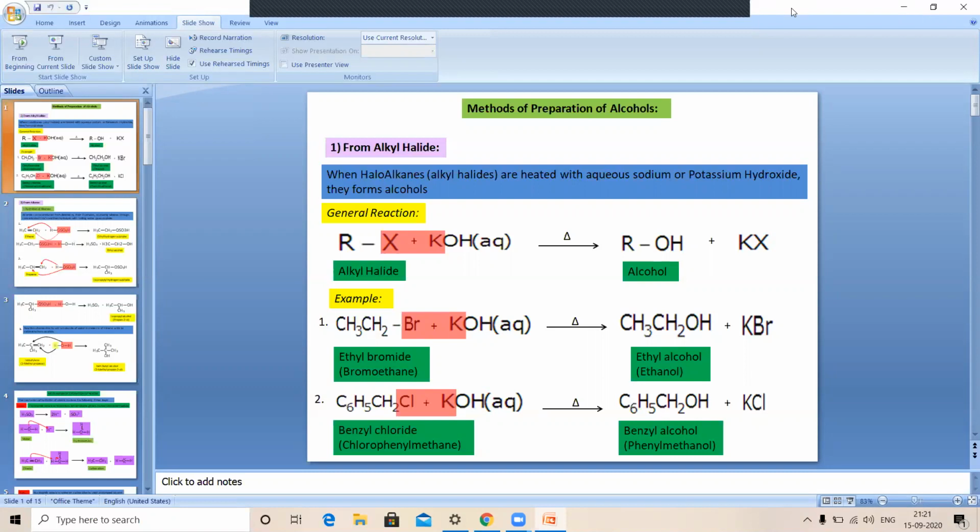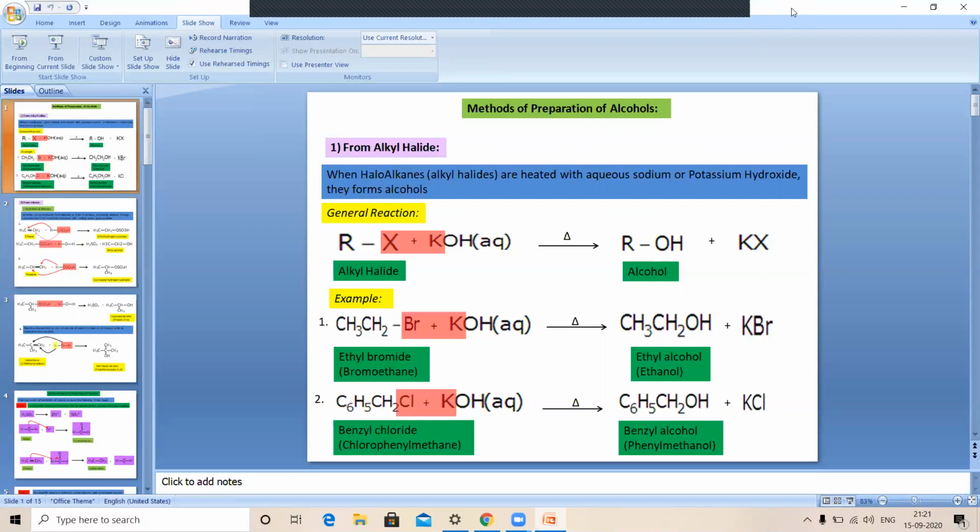For example, when ethyl bromide is heated with aqueous KOH, we get ethyl alcohol, CH3CH2OH. If we take the second example, benzyl chloride, that means if we want to prepare an aromatic compound, C6H5CH2Cl, that is benzyl chloride, also called chlorophenyl methane.